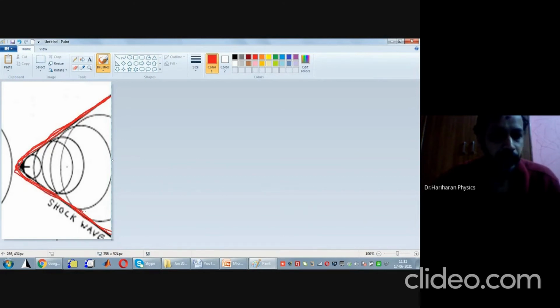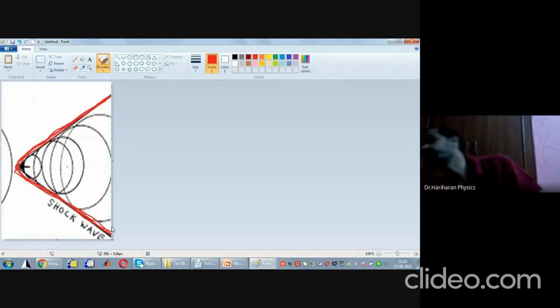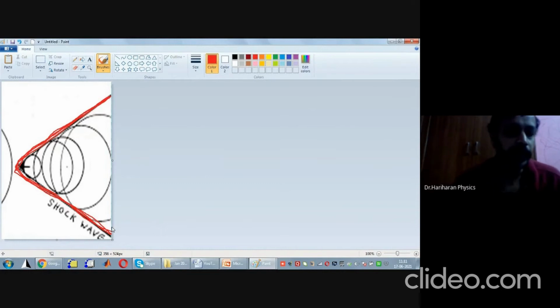Next, what do you mean by discontinuity? Look here, in calculus, discontinuity means the left hand limit is not equal to the right hand limit. So what does that mean?